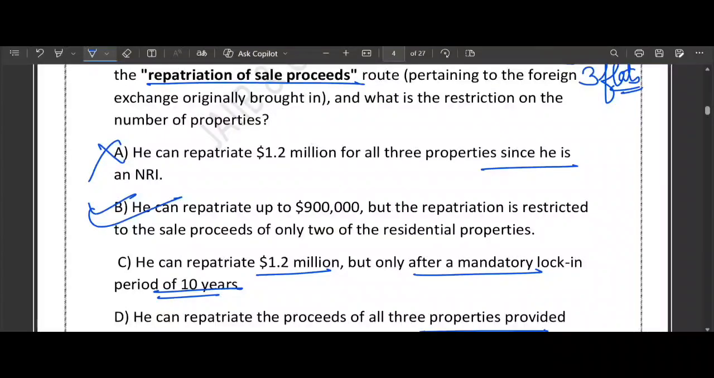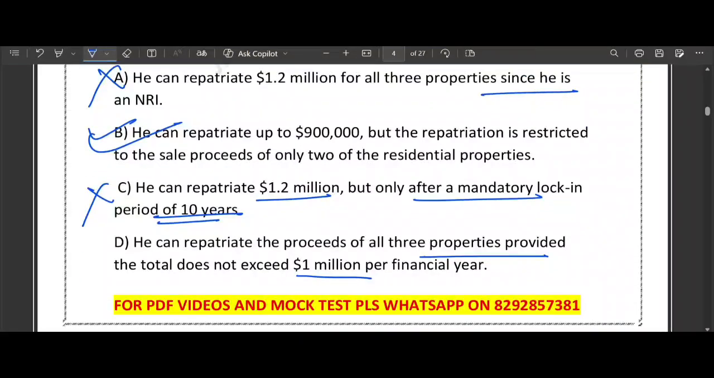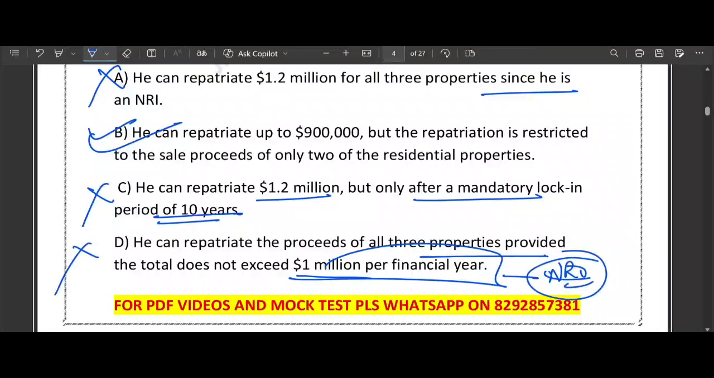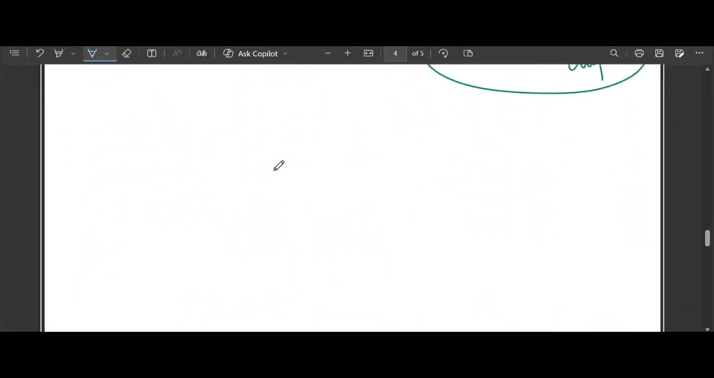Right? Because the property was purchased after becoming NRI, so no lock-in is applicable. Now, option D says that $1 million. No, no, no. Actually, this is a rule which applies to the NRO balance route, not to the direct property sale proceeds. So option D is wrong. So remember, you can just remember it like this: 2 houses, original dollar only.